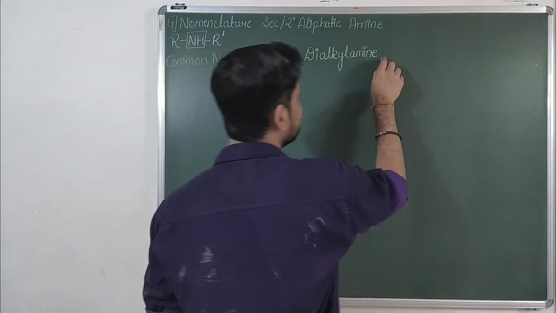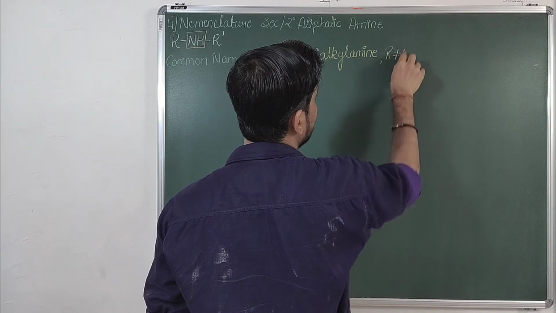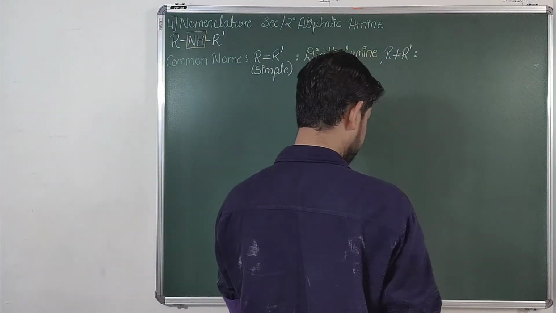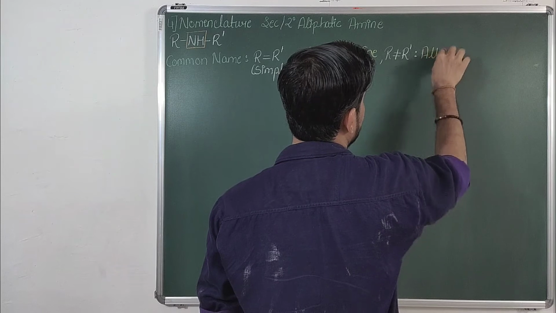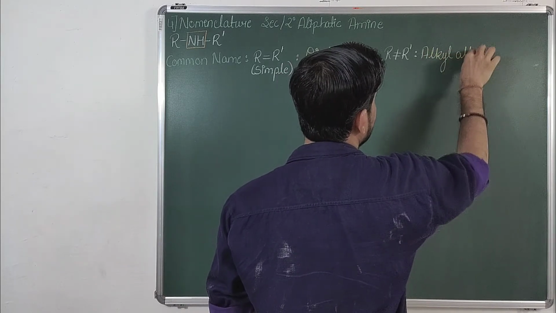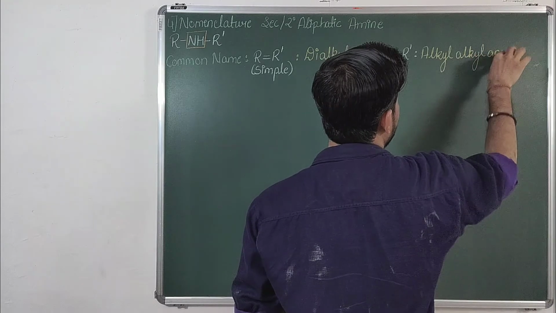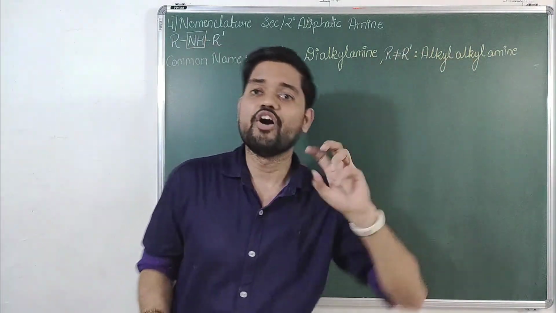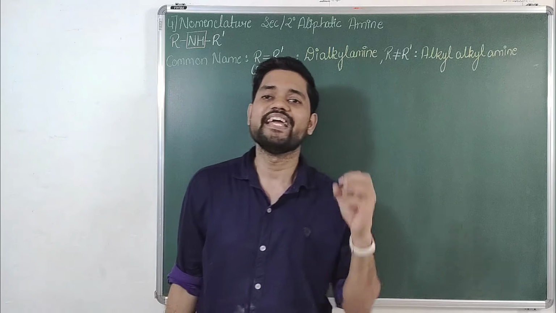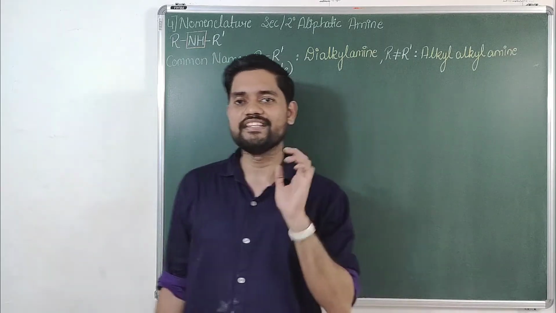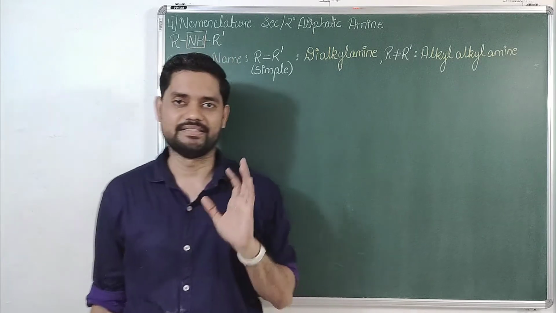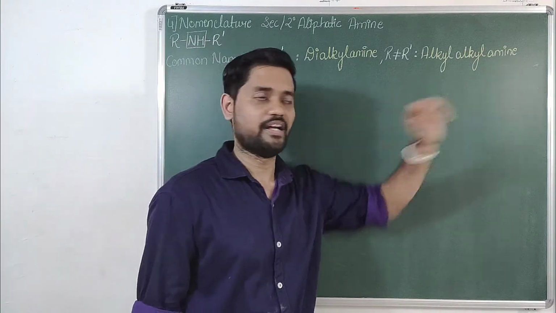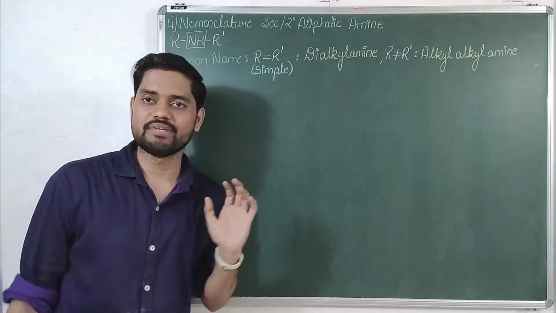But if R is not equal to R dash, then you have to write the name as alkyl alkyl amine. As simple as that. And the alkyl groups are named on the basis of alphabetical order. That means if methyl and ethyl are present, we'll write the name as ethyl methyl amine. Fair enough. So this is how you do the common name of secondary amines. I'll be giving you practice questions, and you have to mark the answers.